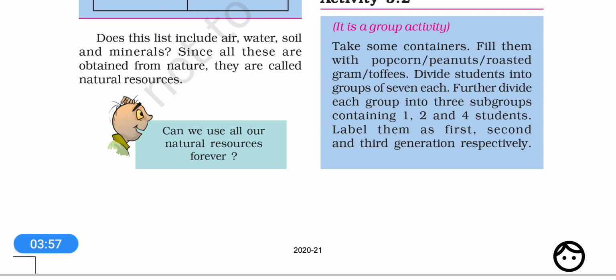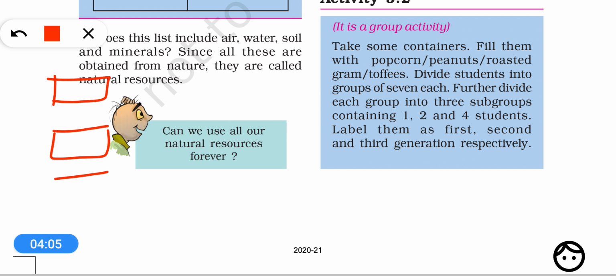The activity is that we will take a few containers like container 1, container 2, container 3, and suppose in the first container we put popcorn. In the second container we put peanuts. And in the third container we put toffees.